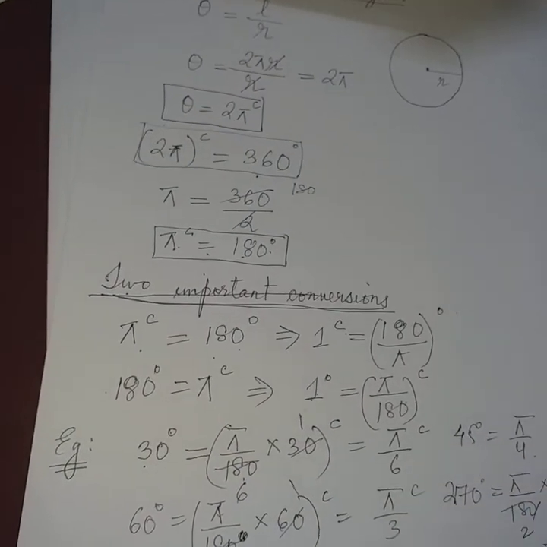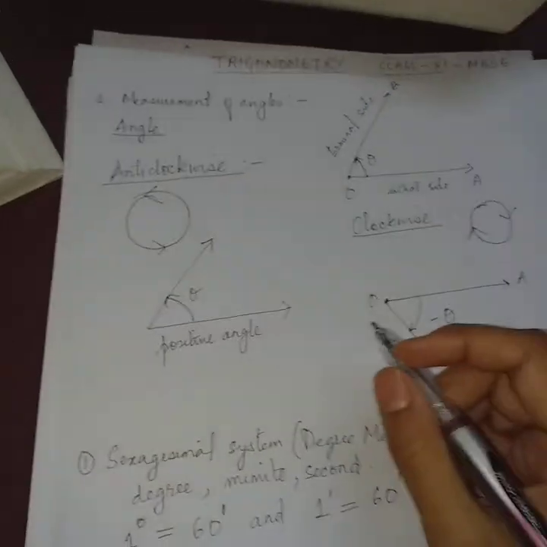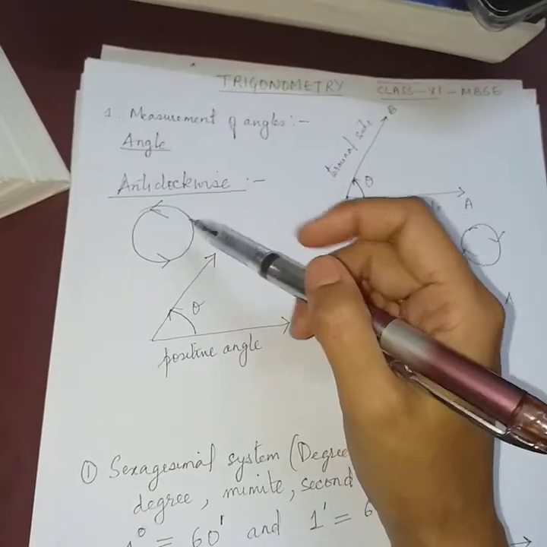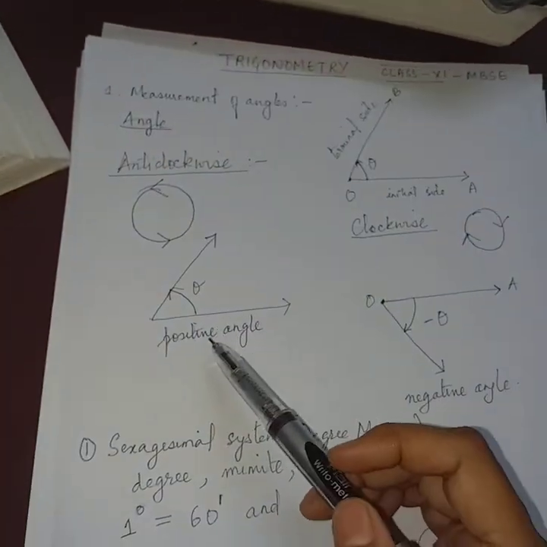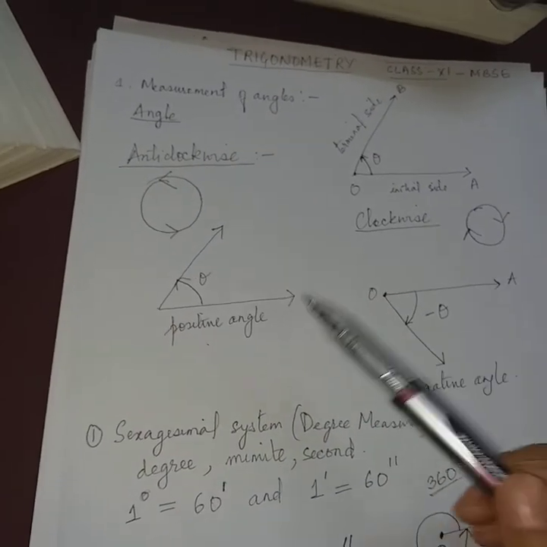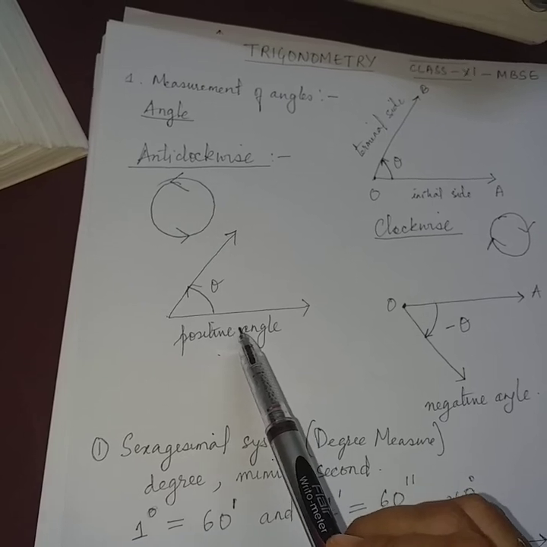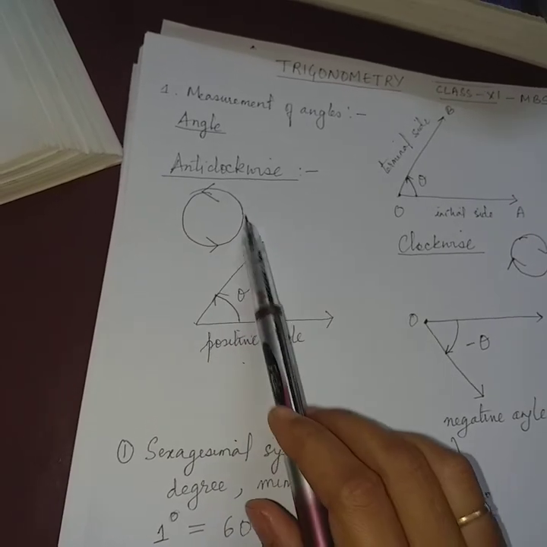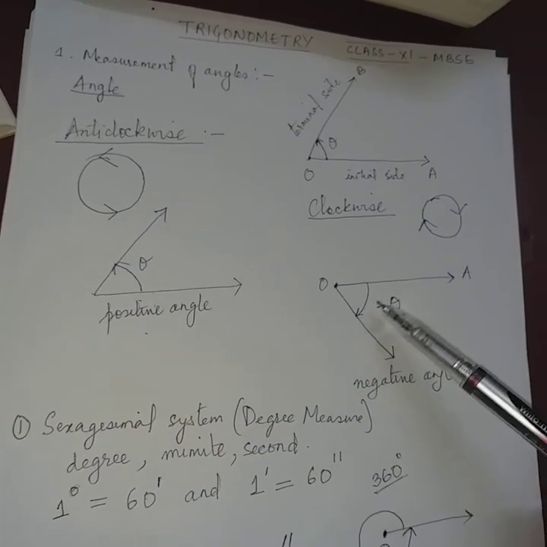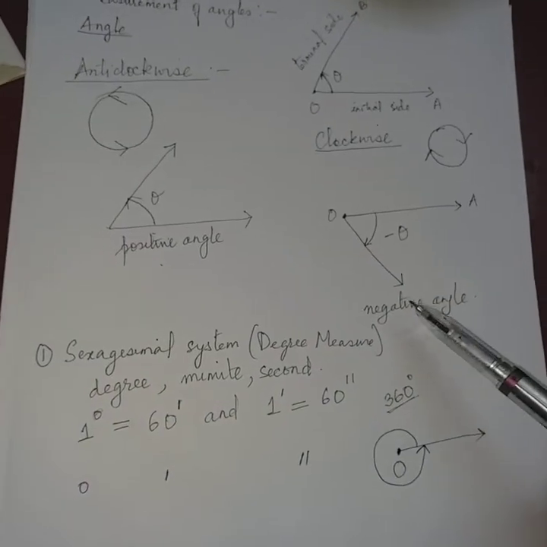So let us summarize what we have learned from the beginning. We have learned angles, positive angles and negative angles. If the rotation is in the anti-clockwise direction, it is positive angle. If it is in the clockwise direction, it is negative angle.